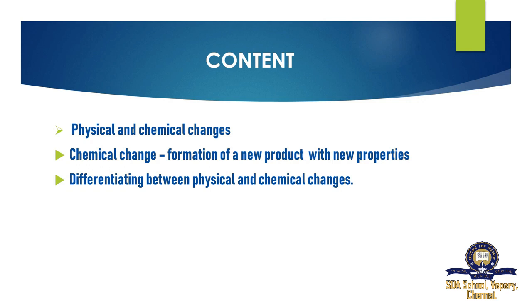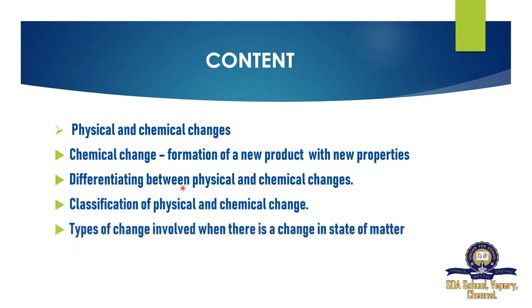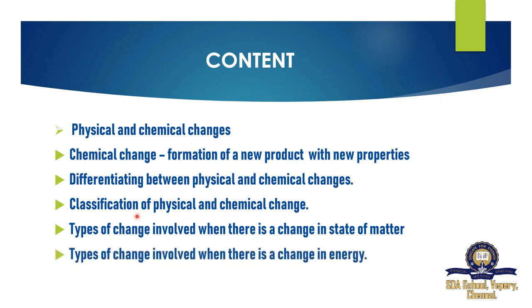The contents are physical and chemical changes, chemical change, formation of new product with new properties. Yes, a chemical change can form a new product, a new thing we can get, and then we are going to know about the new properties through chemical reaction. Next, differentiating between physical and chemical changes. So what is the difference between physical change and chemical change? Next, classification of physical and chemical changes. So what types of physical and chemical changes take place?